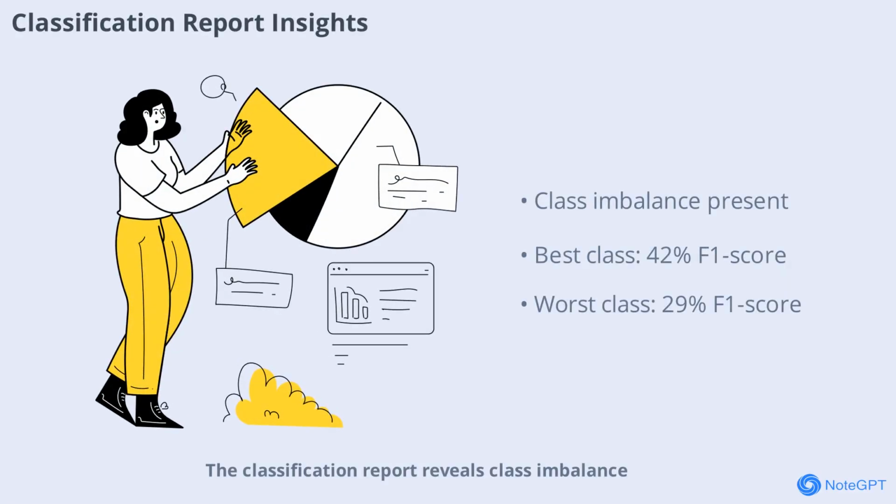Classification report reveals class imbalance, which affects overall performance. The best performing class achieves a 42% F1 score while the worst is at 29%. The macro average F1 score is 37%, aligning with the overall accuracy. Addressing class imbalance and improving per-class performance are important next steps.